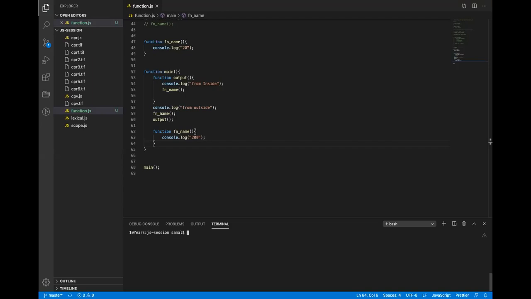From inside 200, from outside again 200. From outside 200, from inside 20.